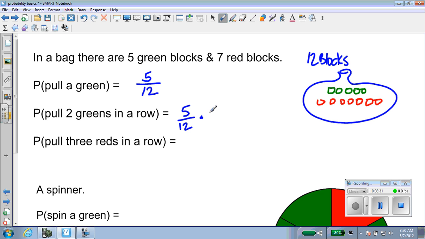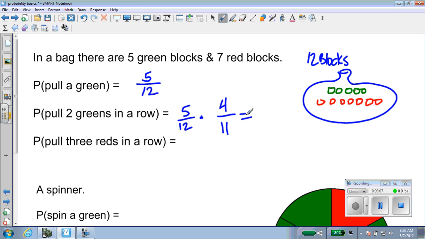So I would have had to have pulled one of the green blocks out the first time in order to go on. Because if I hadn't, I wouldn't be going on. If I had pulled a red block first, there was no way to pull 2 greens in a row. So we look at the probability of pulling a green out first and then say, okay, we have to go forward, but we're only going to go forward if one of the greens is now missing. So now we only have 11 blocks in the bag because we assume that one of them came out, and only 1, 2, 3, 4 of them are green.